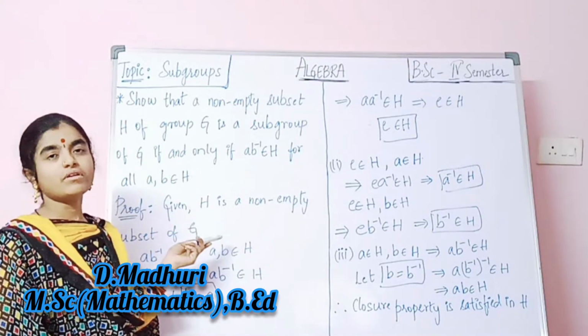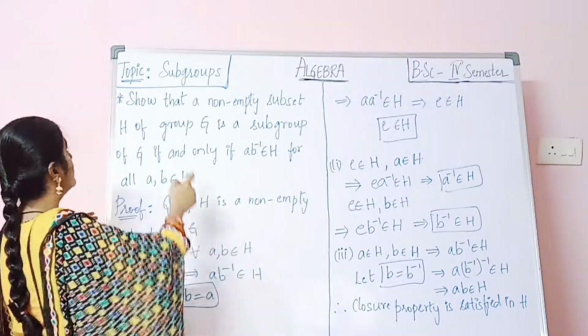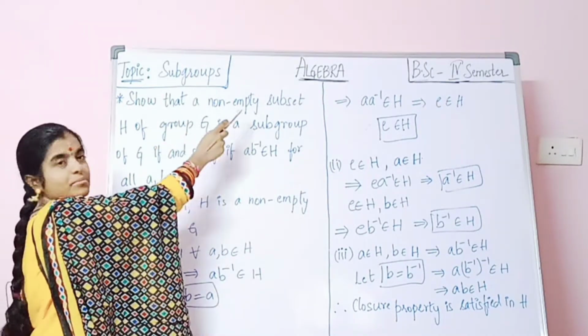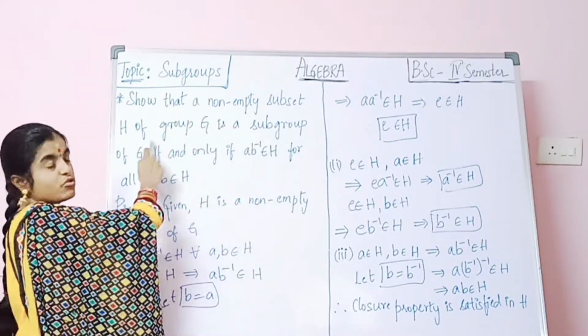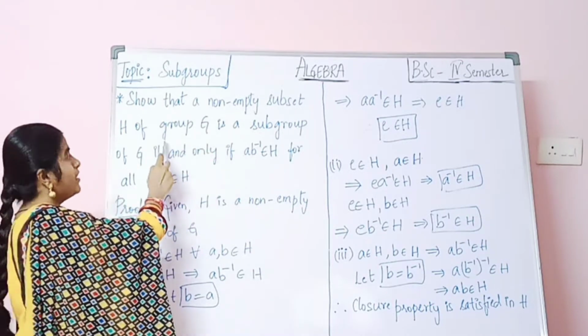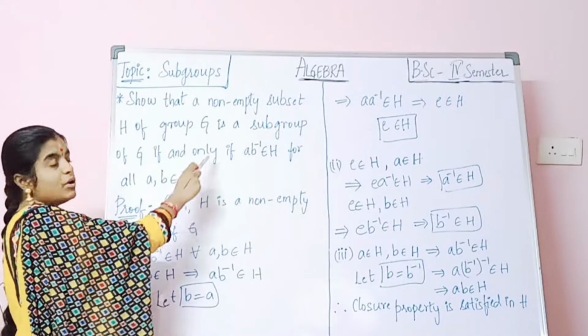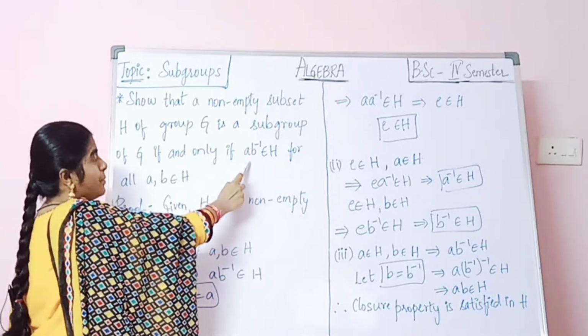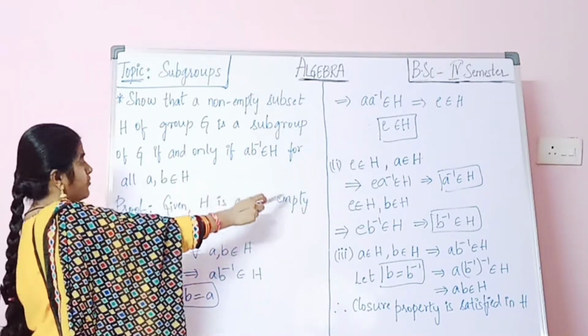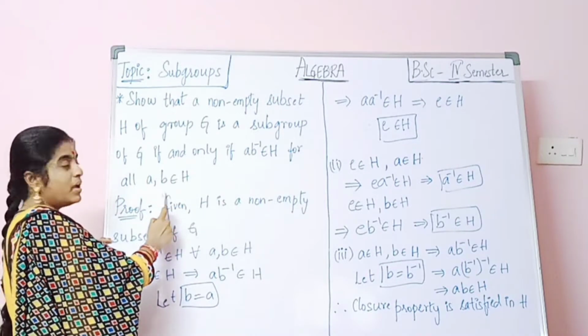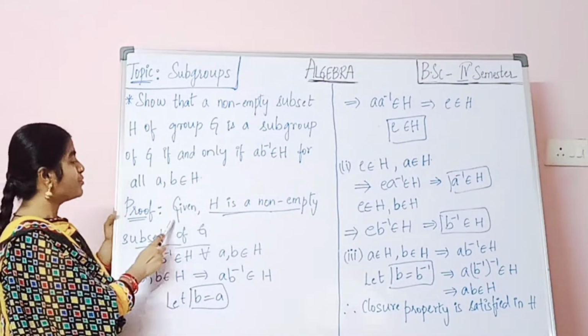Going to discuss a few more theorems based on subgroups. First, show that a non-empty subset H of a group G is a subgroup of G if and only if AB inverse belongs to H for all A, B belongs to H. Now coming to the proof.